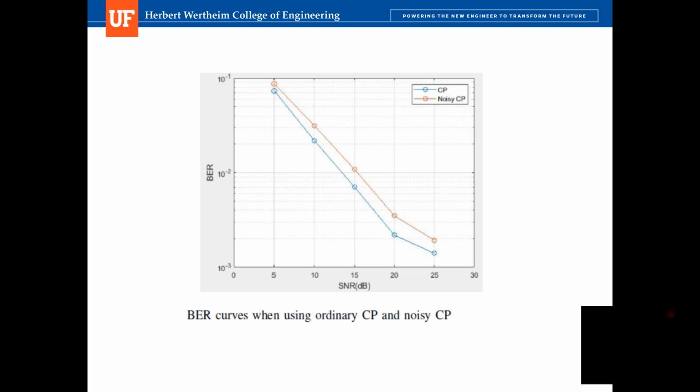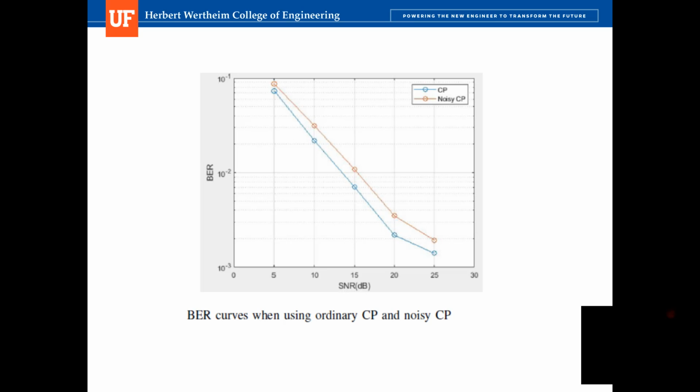We can see that the ordinary CP can have a lower BER. The reason is that it is a subsequence of the sequence transmitted, so it is meaningful when it is used to calculate the bits in this sequence. It is more accurate, but noisy CP cannot give any information.